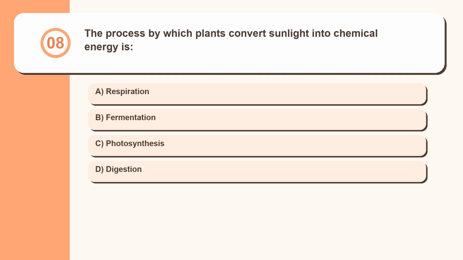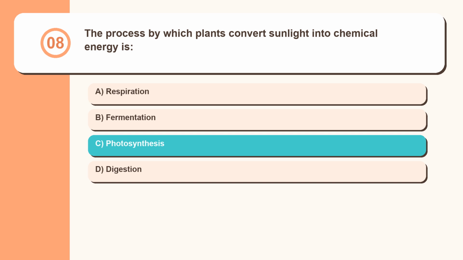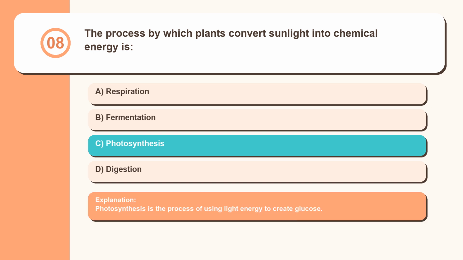Question 8. The process by which plants convert sunlight into chemical energy is respiration, fermentation, photosynthesis, digestion. Photosynthesis is the process of using light energy to create glucose.